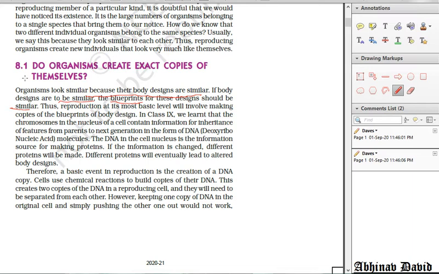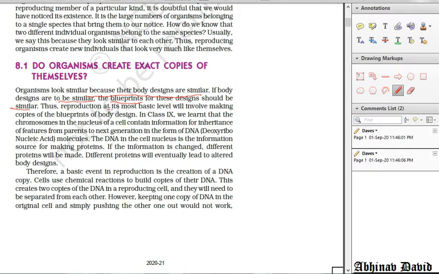So like we human beings are all the same, okay, we all have the same characteristic features. We all have two legs and two hands and two eyes, and then we have one tongue. All these characteristics are similar in all human beings. So we get this information from our DNA. Okay, so all of us are getting this information from the DNA of our parents. So that is why the DNA is equal to the blueprint. Okay, so the blueprint of the design should be similar.